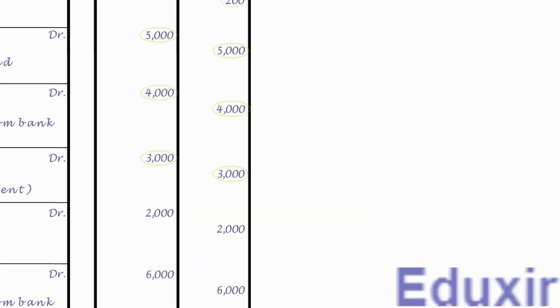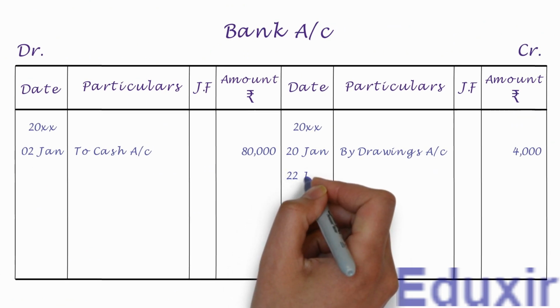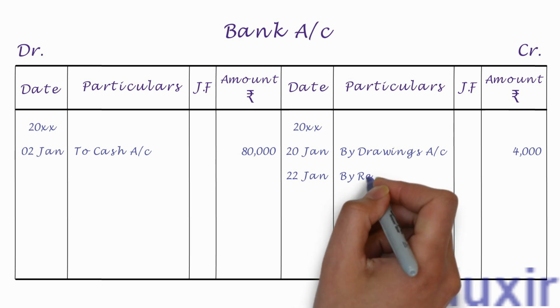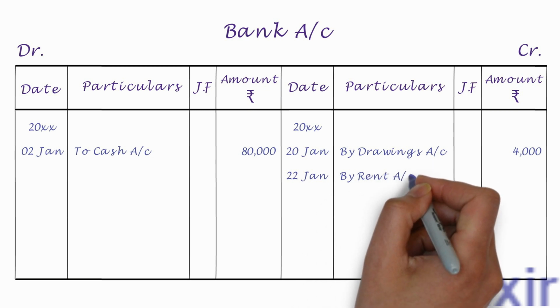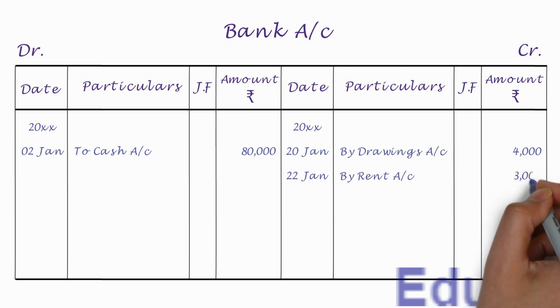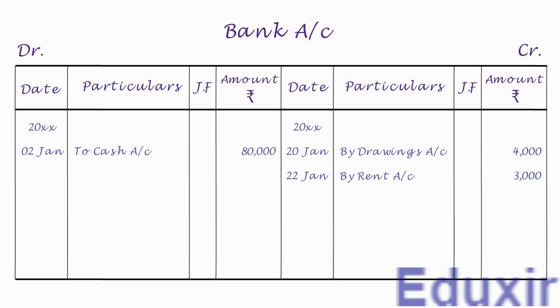On the credit side, let us first write the date. Let us then write by rent account into the particulars column. Let us also write the credit amount of 3000 rupees into the amount column. With that, we have completed the posting of this journal entry into the bank account. Let us now take up the next entry.